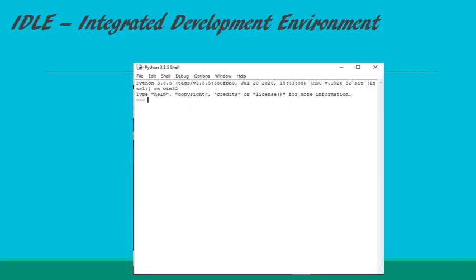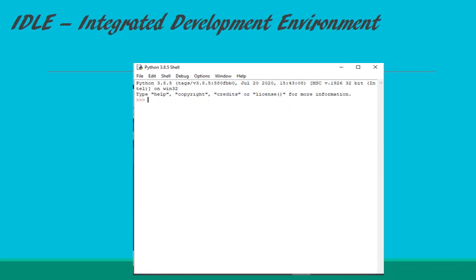The interactive mode screen shows the welcome message with version details and three greater-than signs called the prompt. This is the primary prompt, which indicates the interpreter is ready to execute a Python command. There is also a secondary prompt. Three dots indicate that the interpreter is waiting for input to complete the statement.